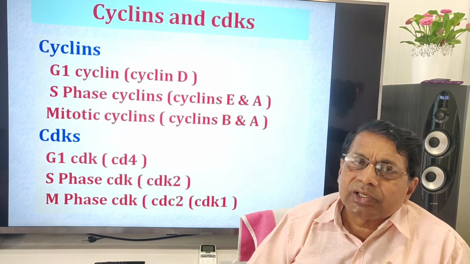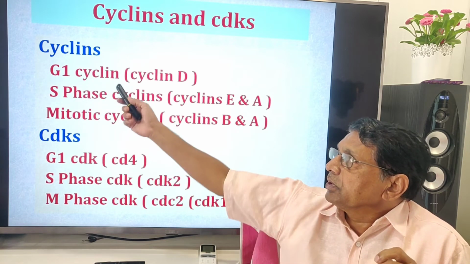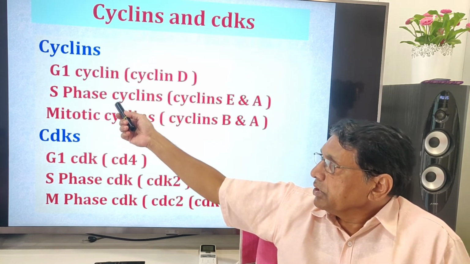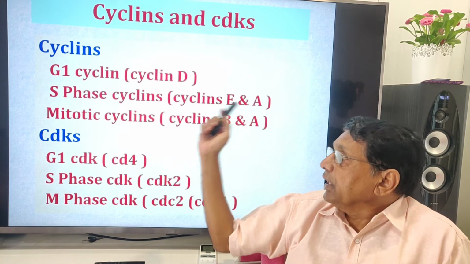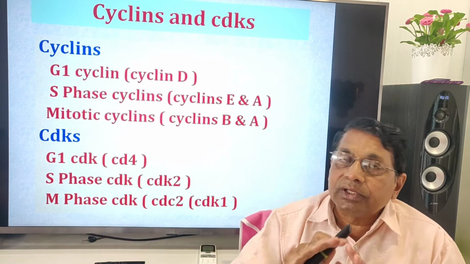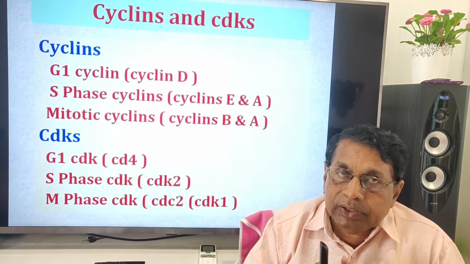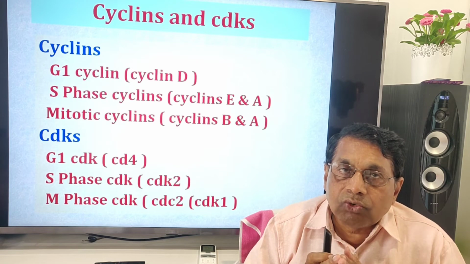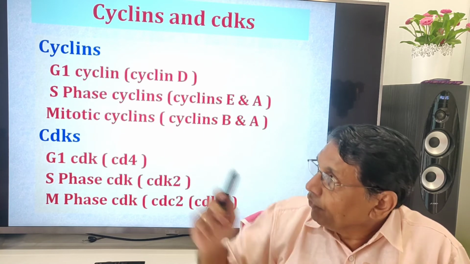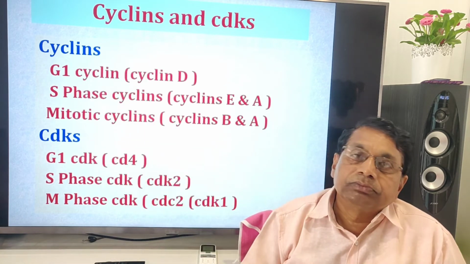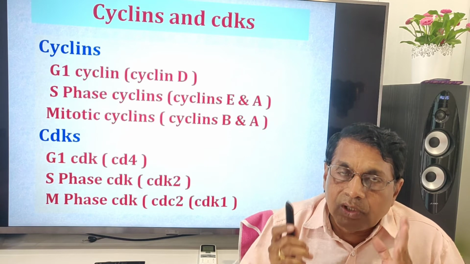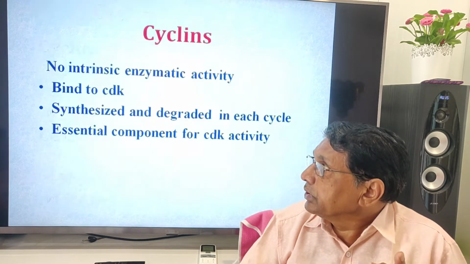Different types of cyclins are identified. The cyclins that participate at the G1 stage, cyclin D. The cyclins that participate at S phase, cyclin E and A. The mitotic cyclins, cyclins B and A. Then CDKs are also at every stage. But interestingly, at every stage, there is one cyclin dependent kinase.